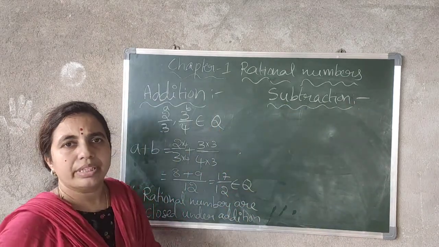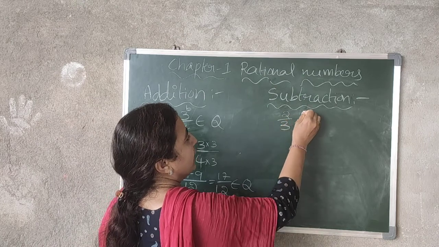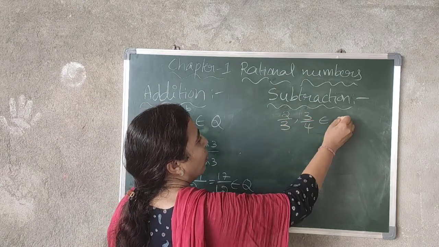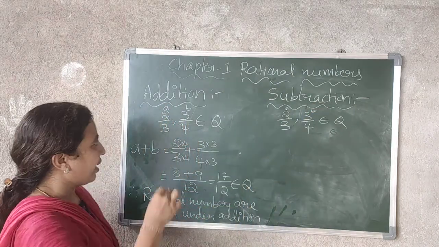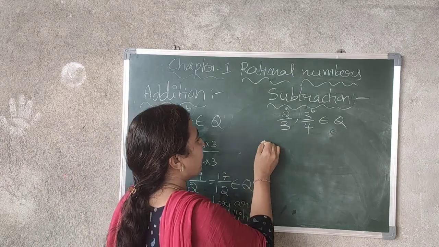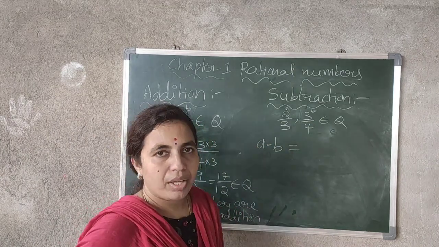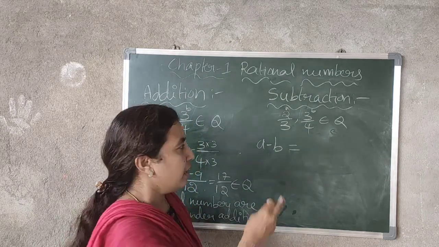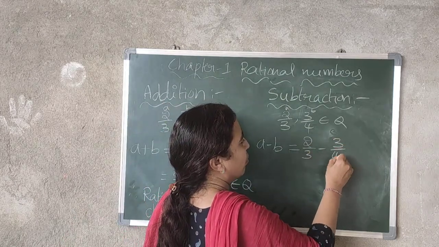Subtraction. Next one is subtraction. Again consider 2 by 3 comma 3 by 4 belongs to Q. This is A and this is B. Now under addition we considered A plus B. Under subtraction, what you have to do is consider A minus B. Now subtract: 2 by 3 minus 3 by 4.